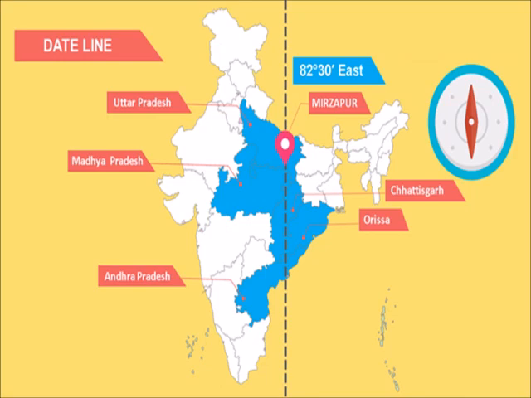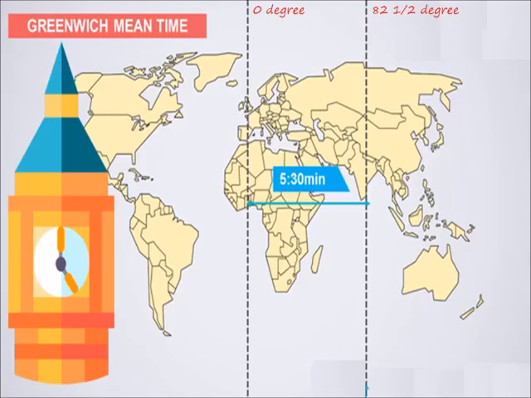It passes through Mirzapur and bisects the country in terms of longitude. IST is 5.5 hours ahead of Greenwich Mean Time, GMT.